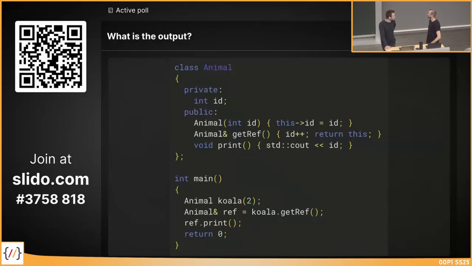We're creating the animal, the koala, with the initial ID of 2. Then we call koala.getRef, which returns a reference to an animal. We store that reference to the animal and then call the print method.